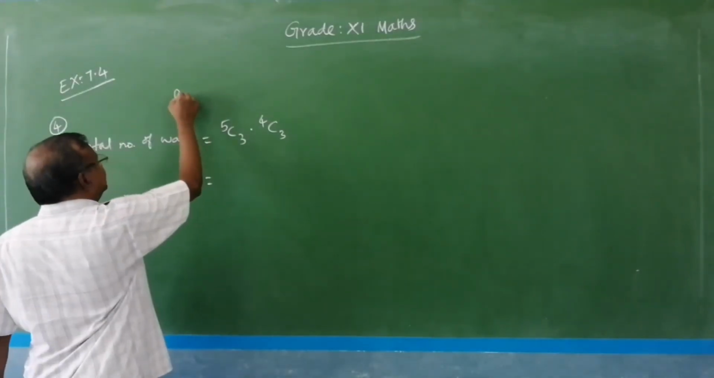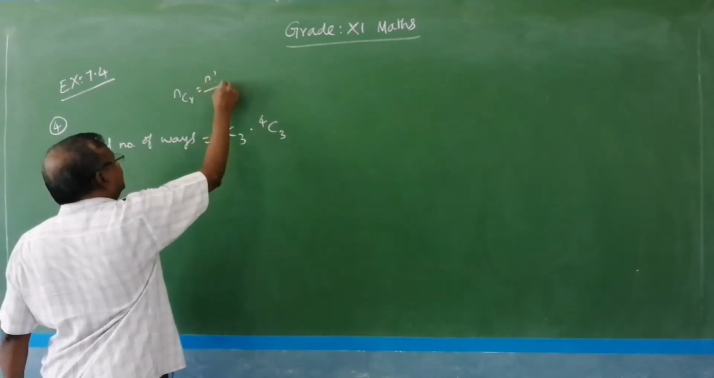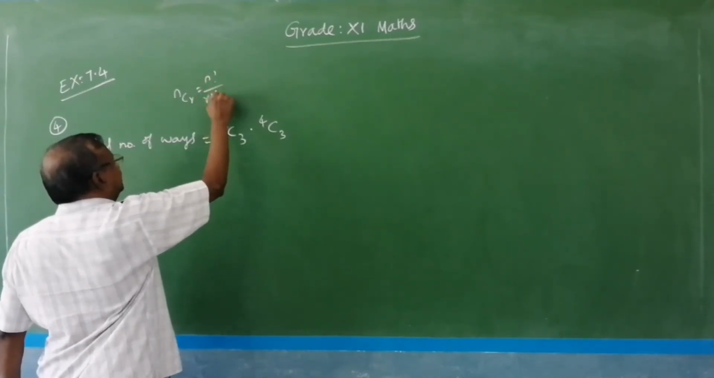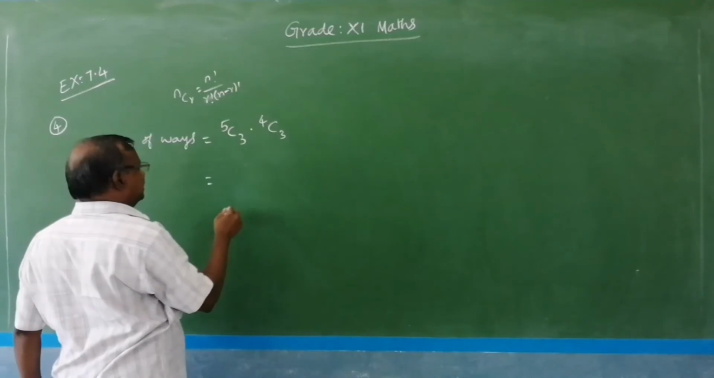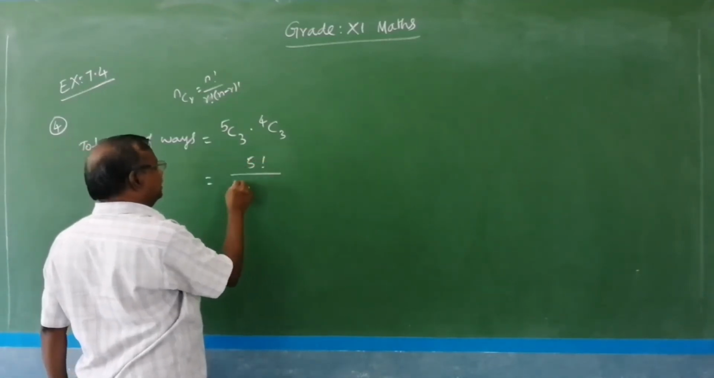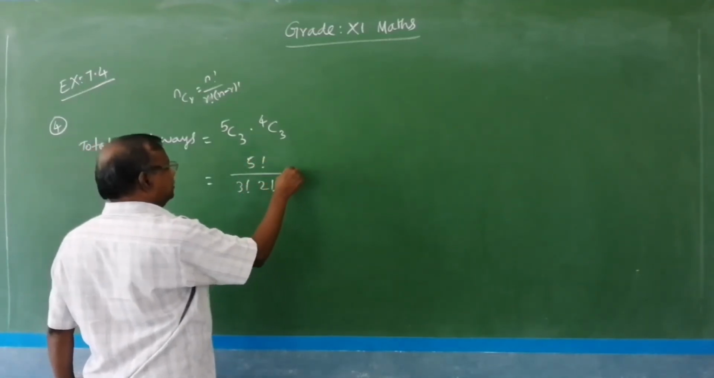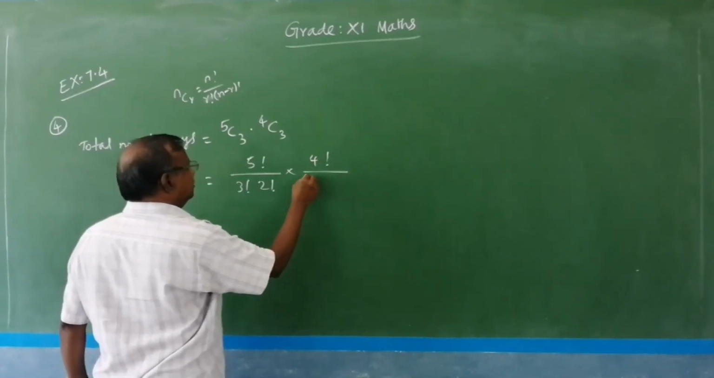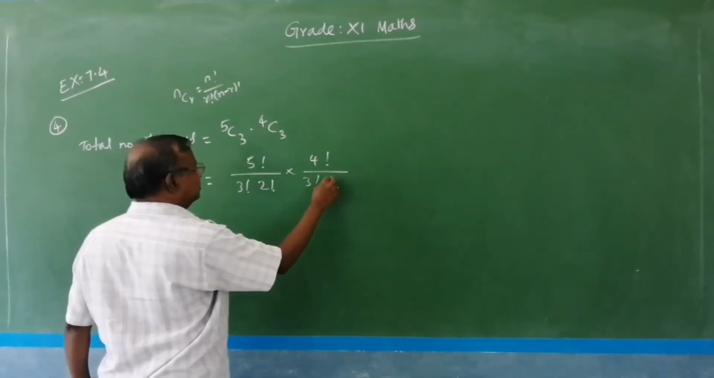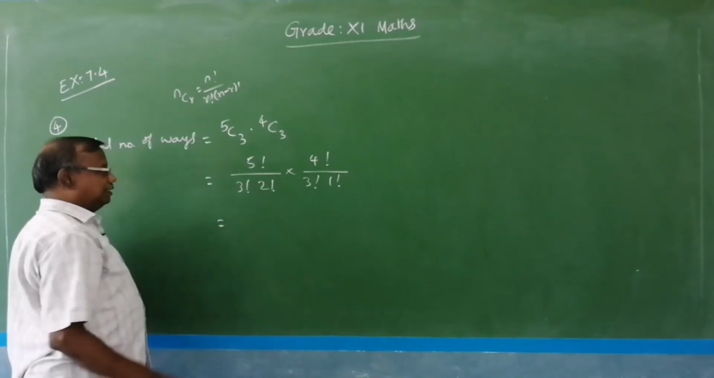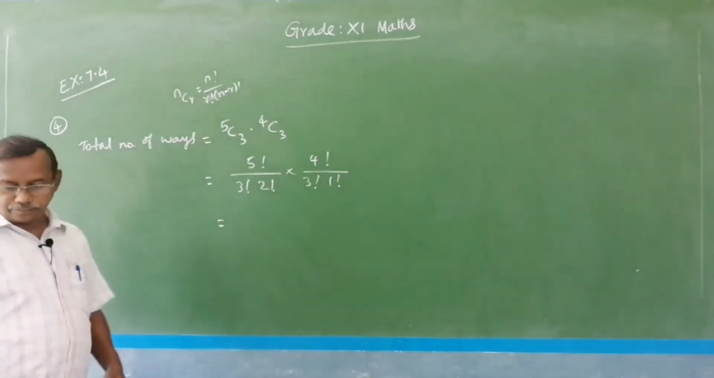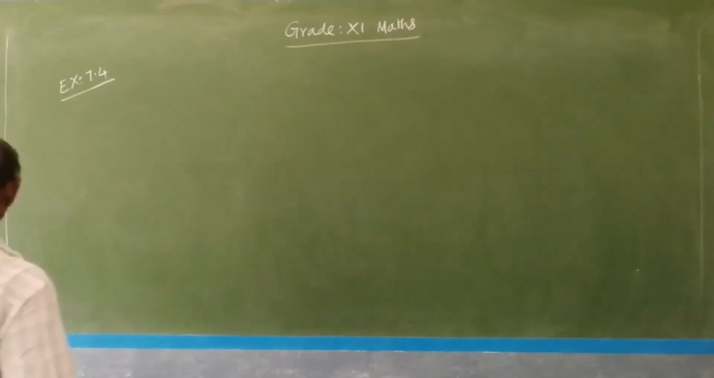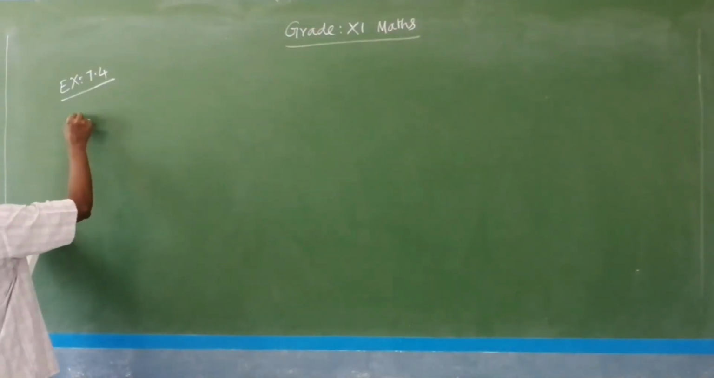Okay, we know that nCr equal to n factorial divided by r factorial into n minus r factorial. The same way 5 factorial divided by 3 factorial into 2 factorial, into 4 factorial divided by 3 factorial into 1 factorial. So, you can calculate the value easily. Next question number 5.